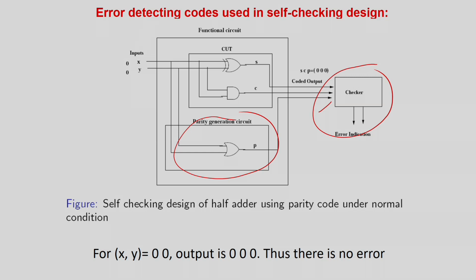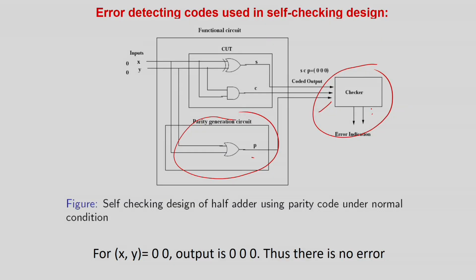Now you can see, of course, that the size of the CUT is much larger than the parity generator, and if the circuit is quite large, your CUT will be much larger. CUT means circuit under test, which is your basic circuit doing the main function, and the parity generator, which is the DFT circuit, will be much smaller than this. So we assume that the failure probability in the parity part is much lower than in the large circuit, because statistically, the larger a circuit is, with more gates and larger silicon area, the fault probabilities are higher.